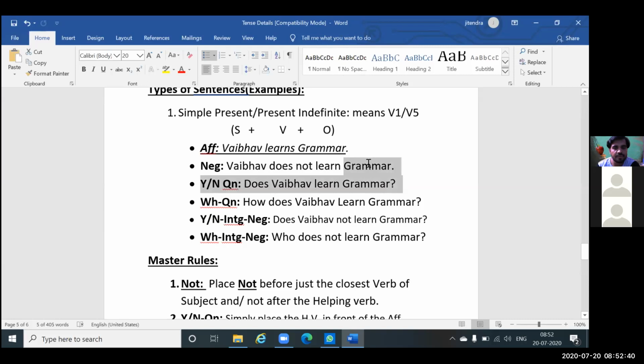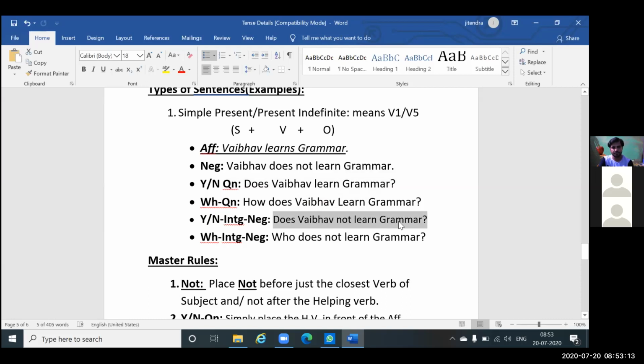Interrogative you have already learned: does Vaibhav learn grammar? You have learned this, right? Now the negative of interrogative. You have learned that to make negative of any sentence in the world, you simply look for the main verb and place not before it. That's it. You got it now?